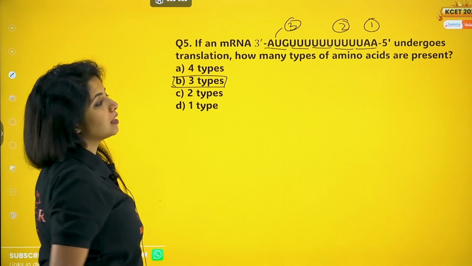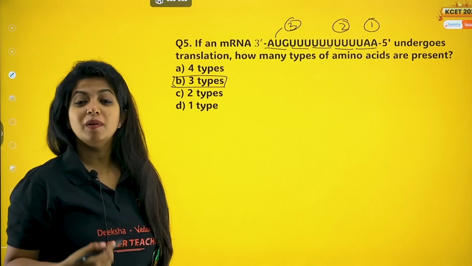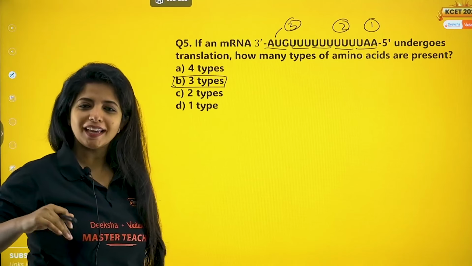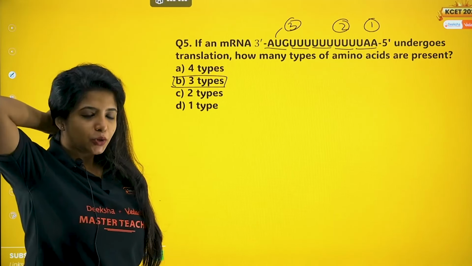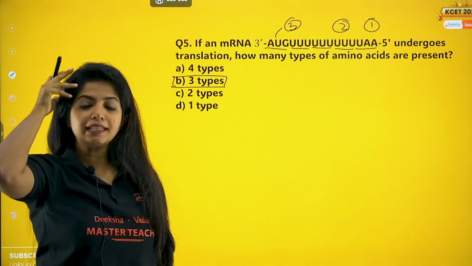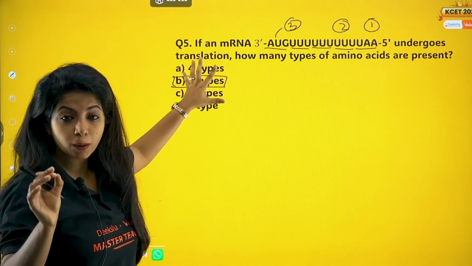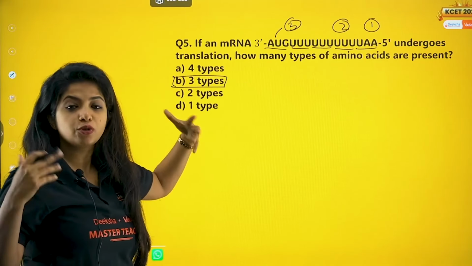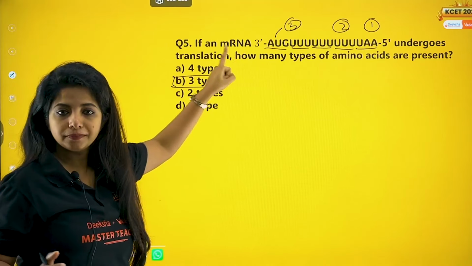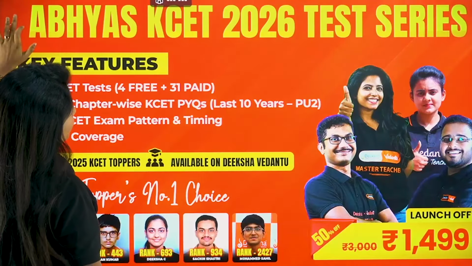This is the mistake that children make. It's a very easy question, but we tend to make the mistake, and it's okay. Even I make the mistake, okay? So it's not like you are alone in this. We all make mistakes, and we should be learning from mistakes. So this is what you need to remember every time you have a translation related question: check the polarity. Cool, let's go.